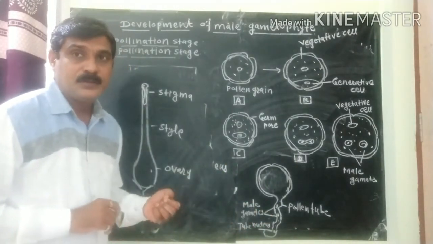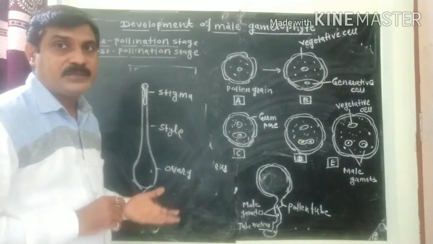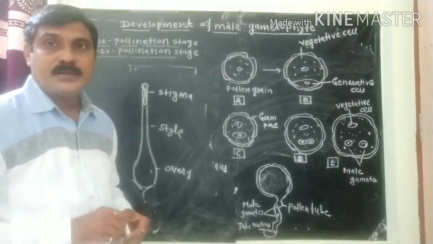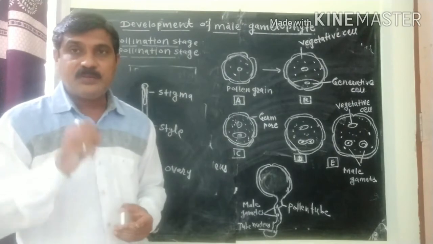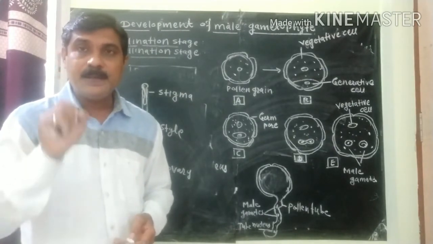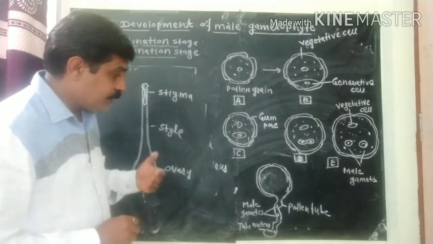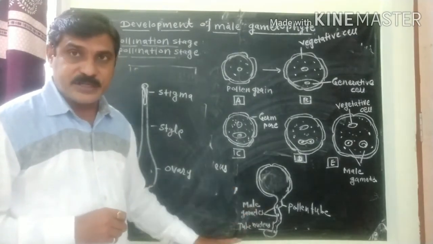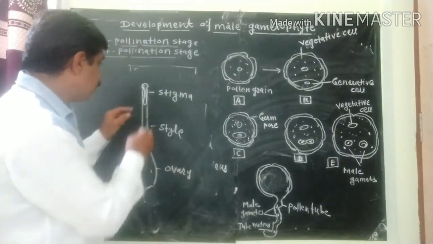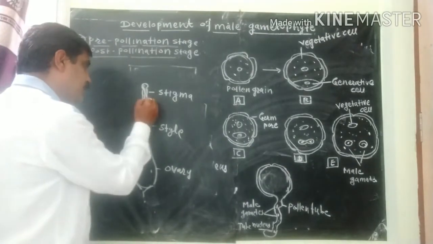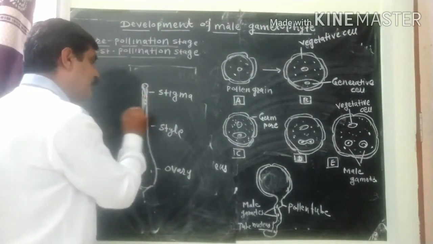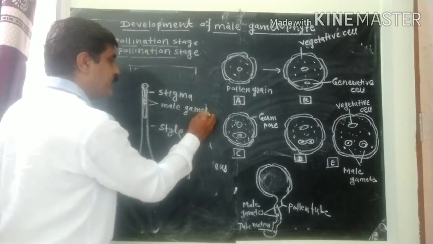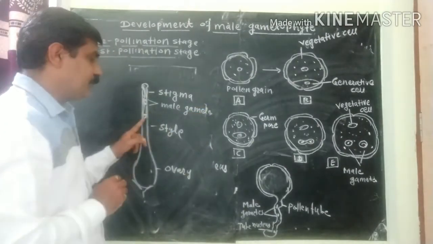Meanwhile, the second mitotic division takes place. The generative cell undergoes the second mitotic division and produces two non-motile male gametes. And later on, the third cell, that is the tube nucleus, degenerates. Now this tube extends, and here two non-motile male gametes are present, and the tube cell is also present here.